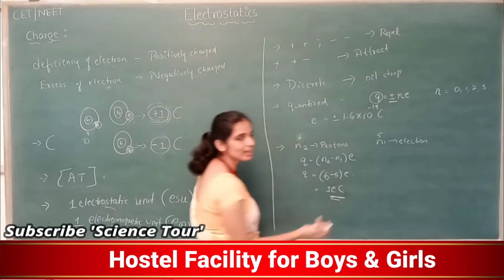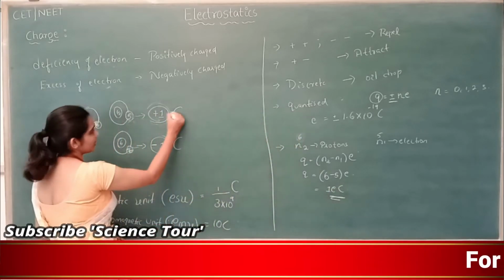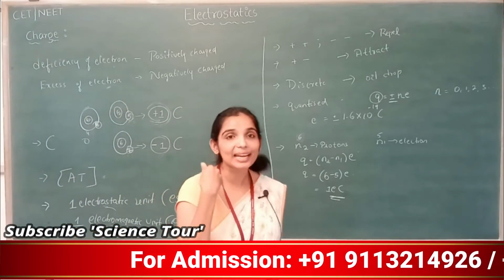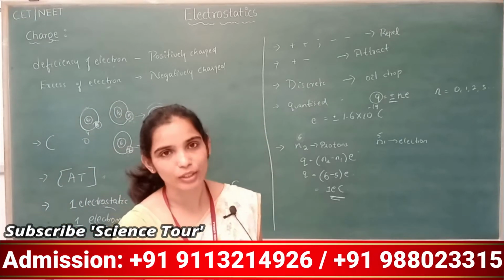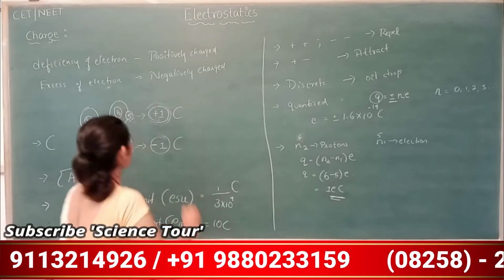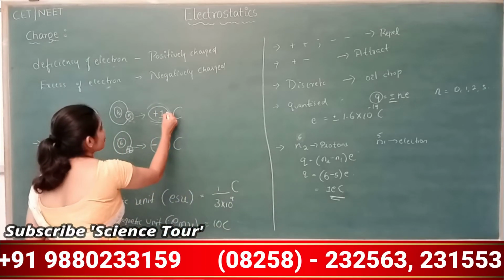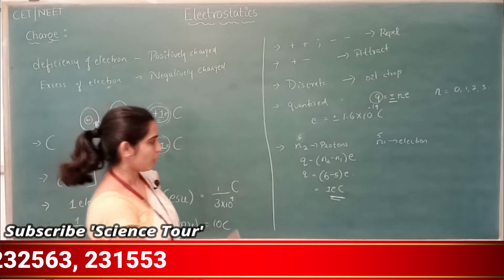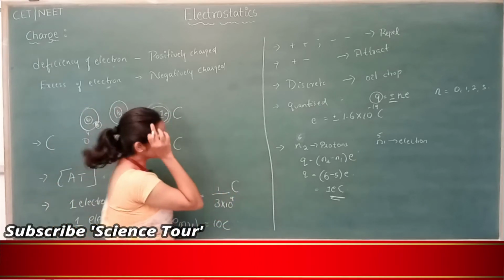Yes, correct. I had not mentioned the smallest value of charge, but yes, plus or minus 1 times the charge.